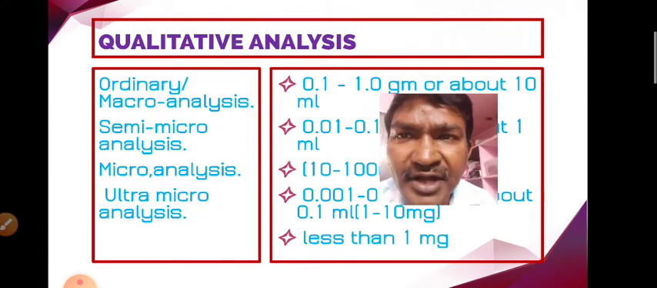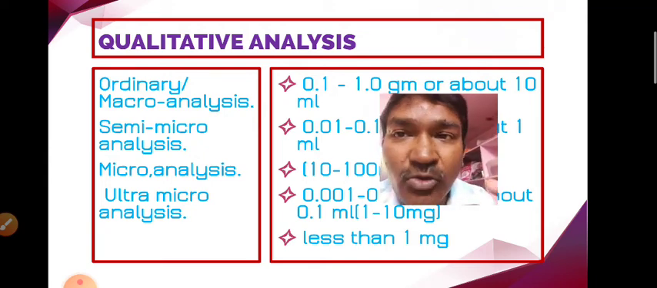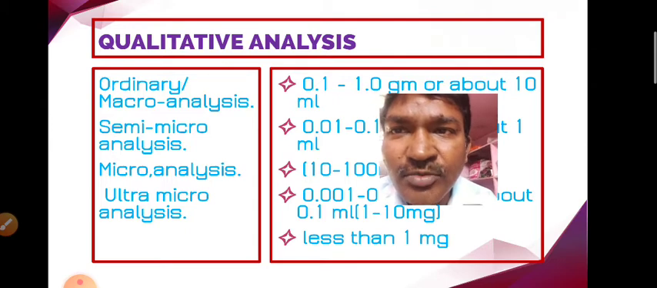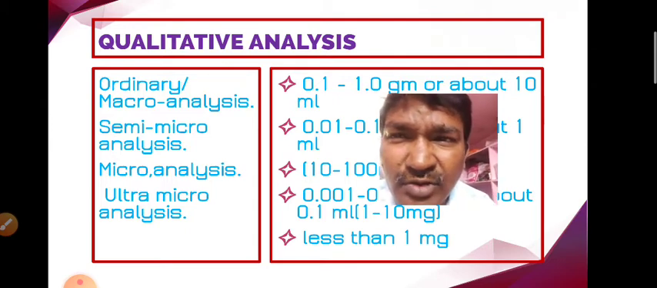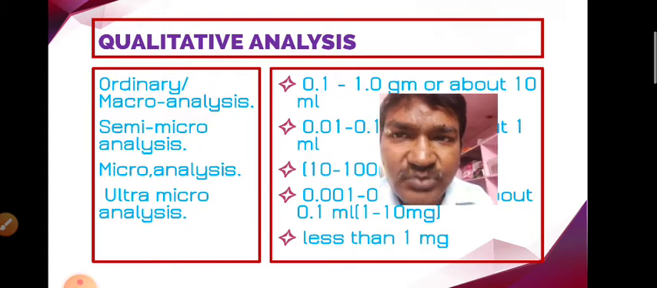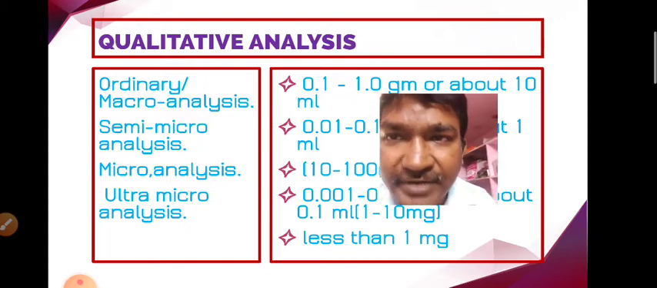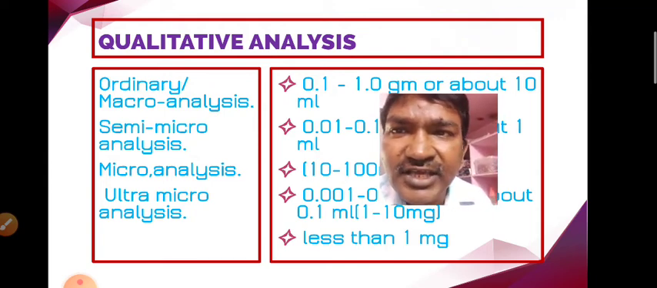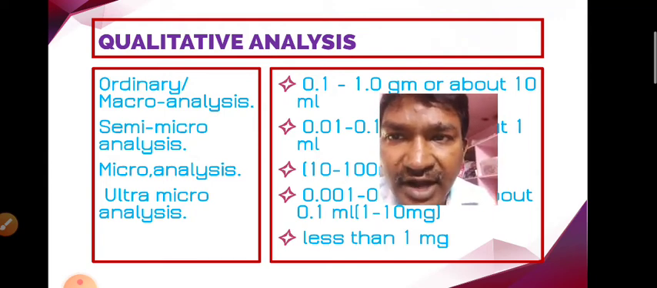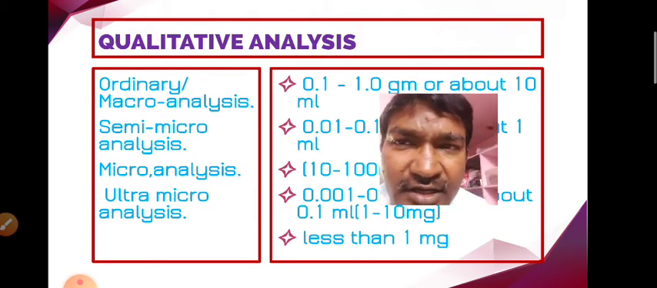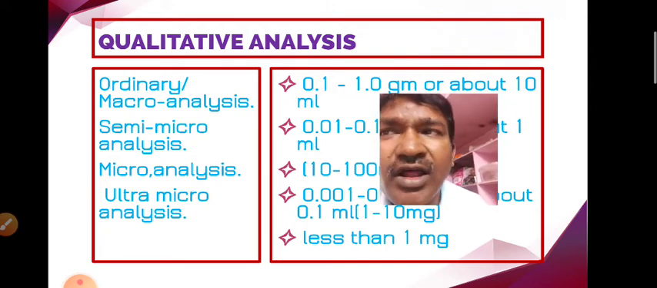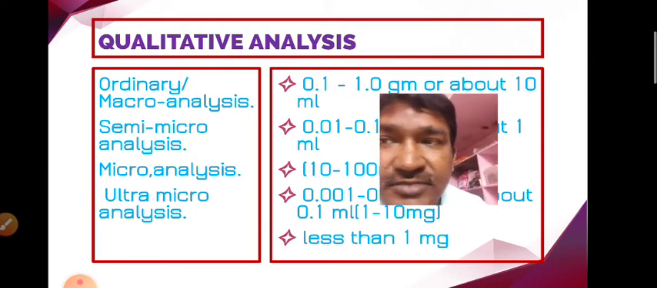In quantitative analysis we find out the amount of the substance, whether the amount may be the weight or the value. That means we may find the amount of the substance in terms of the volume or in terms of the weight. Whereas in qualitative analysis we find the nature of the matter or the substance. And in our degree practicals we go for the semi micro analysis.